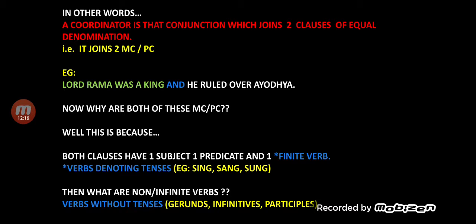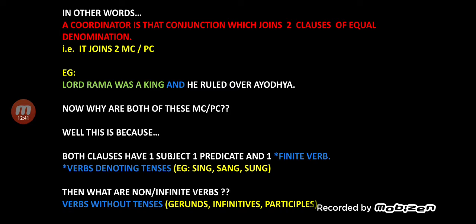So, and thus becomes a coordinator. I hope you've understood, my dear children. Now, why are both of these main clauses or principal clauses? Well, this is because both clauses have one subject, one predicate, and one finite verb.